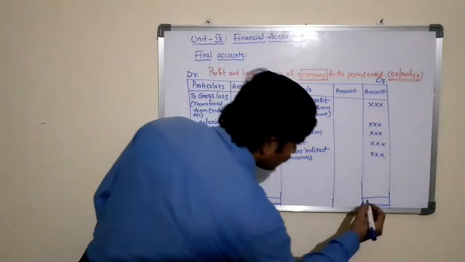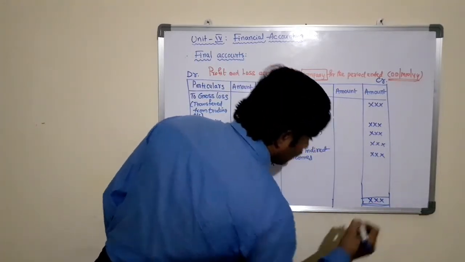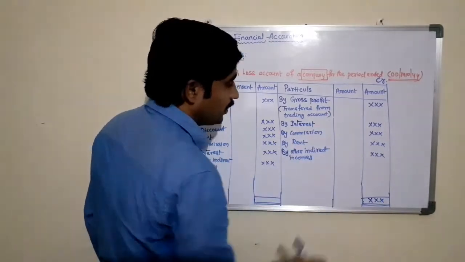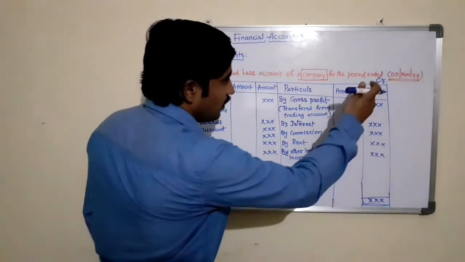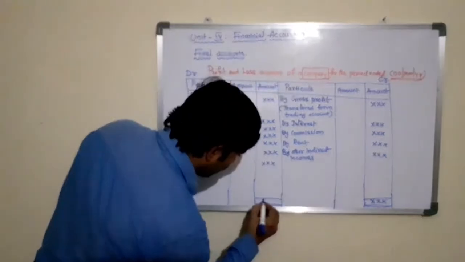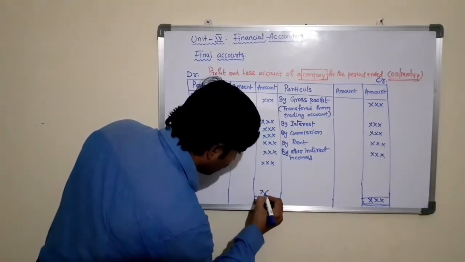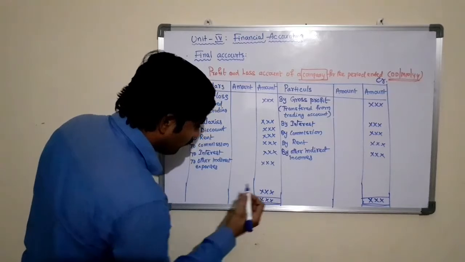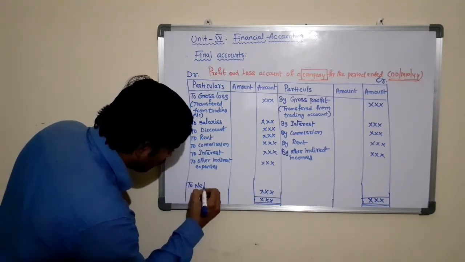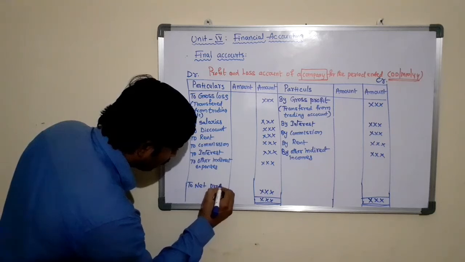So we need to see the total of credit and the total of debit. If you find the total of credit is more than the total of debit, this is the difference amount. The difference amount is known as net profit.